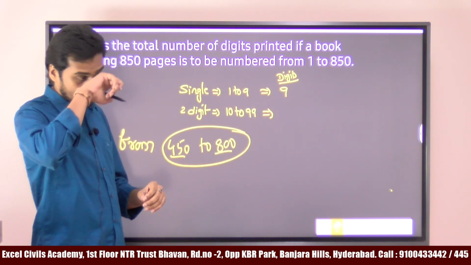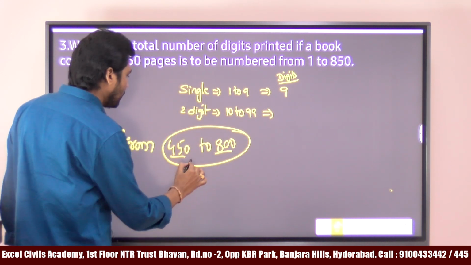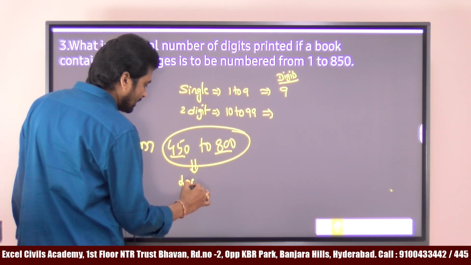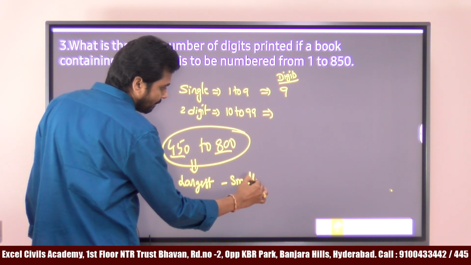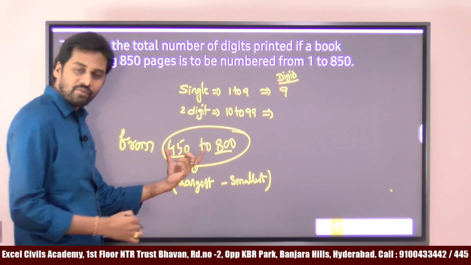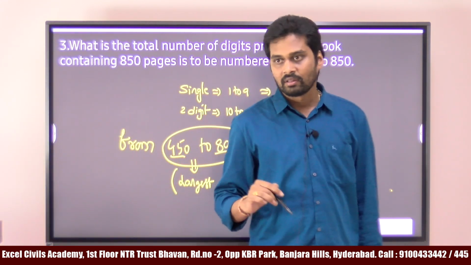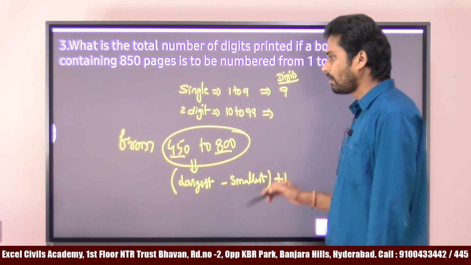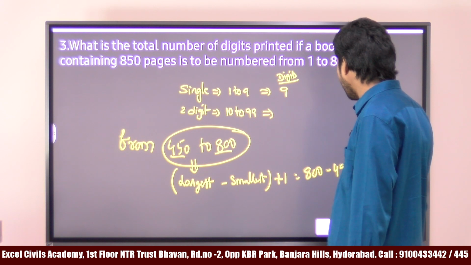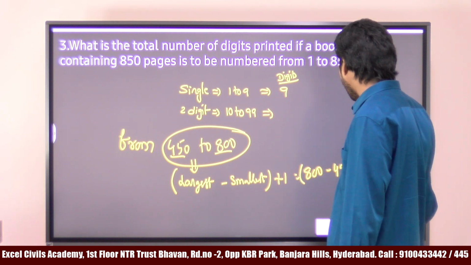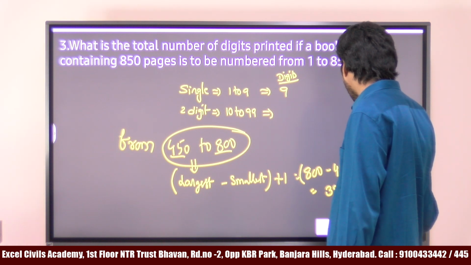Whenever you are finding the number of numbers from one number to another number, take the largest number minus the smallest number, which is the difference of these two numbers, and after that add plus 1. Then you will get the number of numbers from one number to another. Largest number is 800 minus smallest number 450 plus 1. 350 plus 1 means 351.